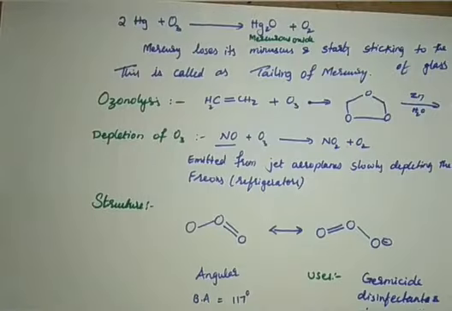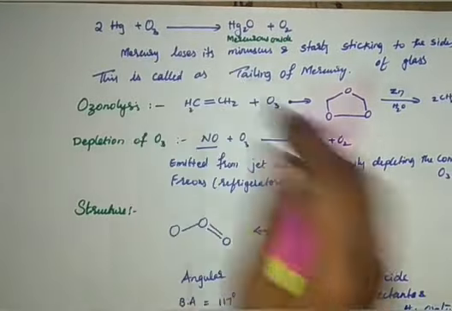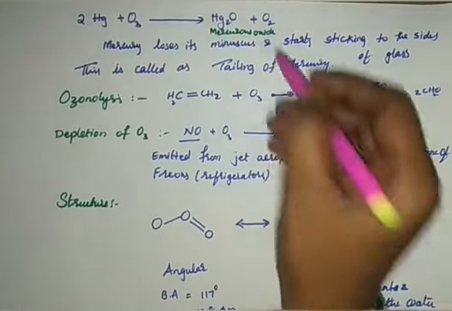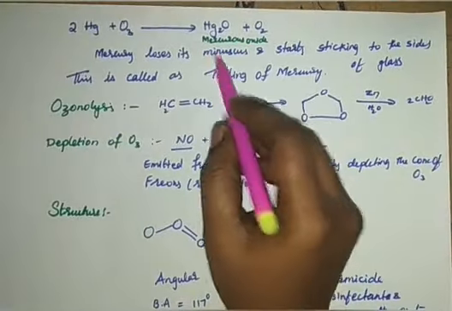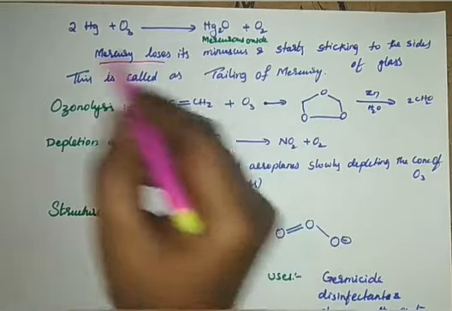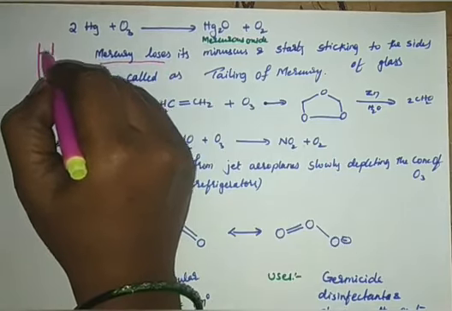Then the other property is with mercury. Ozone reacts with mercury to form mercurous oxide, Hg2O, and O2. Mercury loses its meniscus. For example, in a test tube, if you observe mercury, mercury is not sticky.